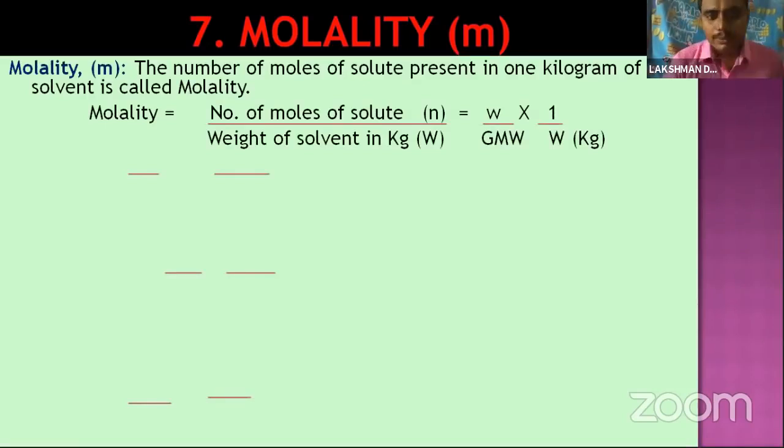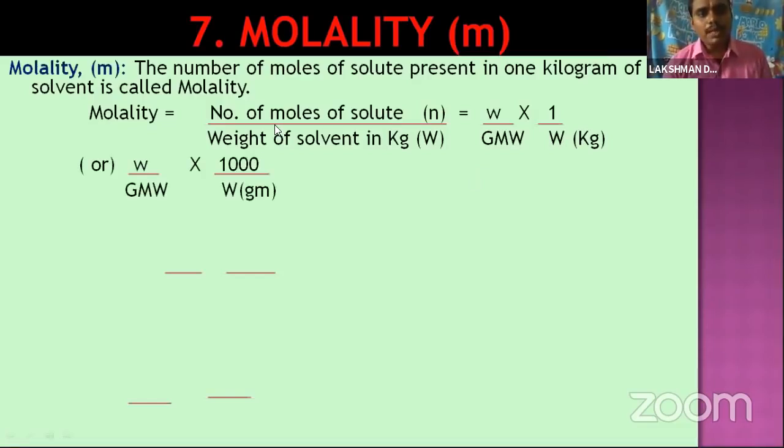Number of moles we take as small n, and the weight of the solvent as capital W. So number of moles means weight by gram molecular weight into 1 by weight of solvent in kgs. If we want to calculate in grams, the formula is weight by gram molecular weight into 1000 by W. It is mostly similar to molarity.